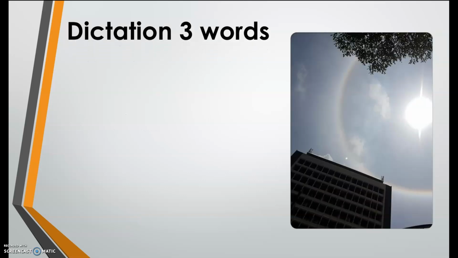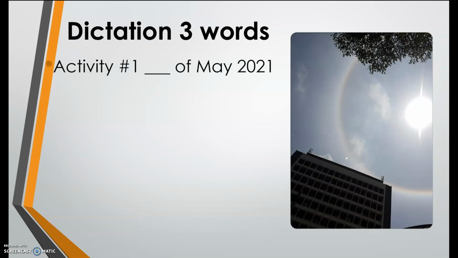Now let's do our dictation of 3 words. Please bring out your paper, or if you have your notebooks with you, write activity number, the month, and the year. Let's begin. Spell the word density.